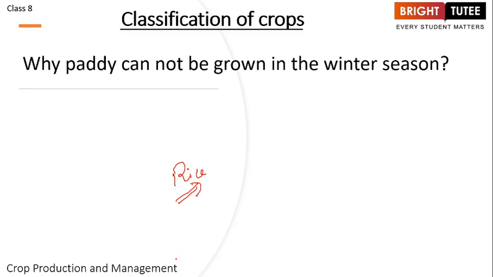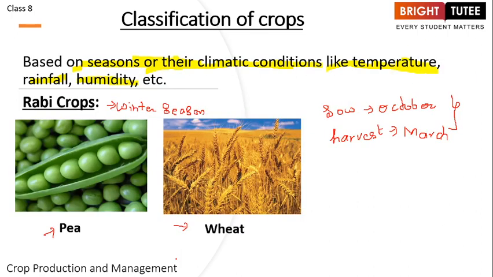With this we come to an end of this particular session. Now let's see what are the different questions that you have asked. First of all, somebody has asked me again, "Ma'am, explain rabi crops." So rabi crops are the crops which are grown in the winter season, right? इनको हम अक्टूबर में सो करते हैं और मार्च में हार्वेस्ट करते हैं. That means the growth period is during the winter, right? The examples are pea and wheat, right?